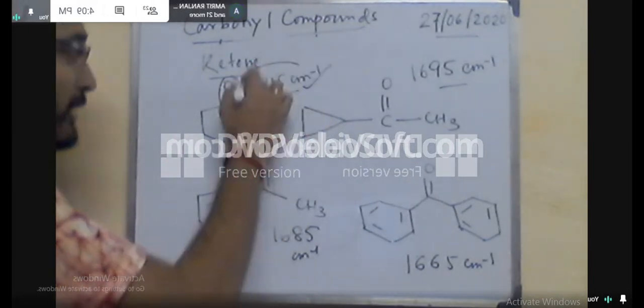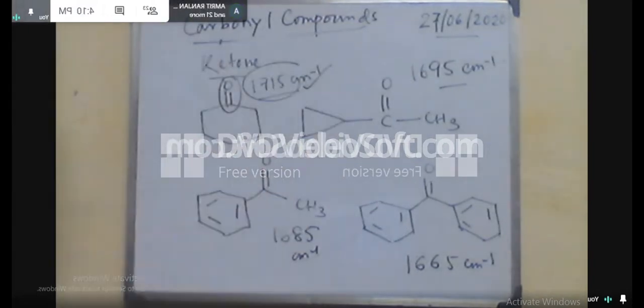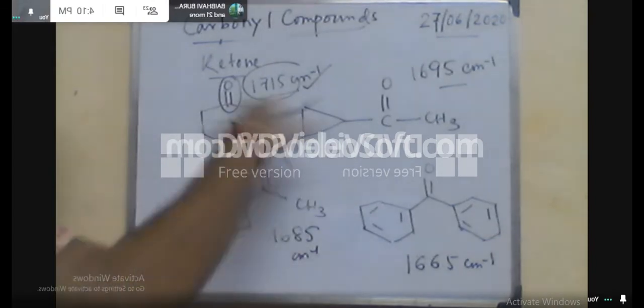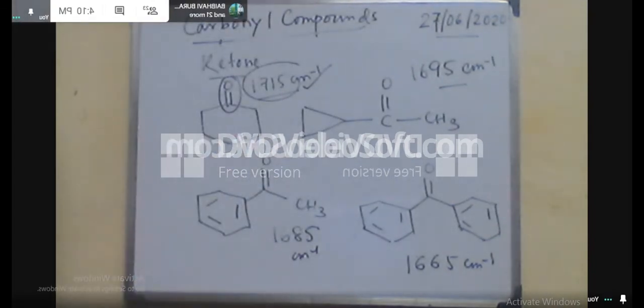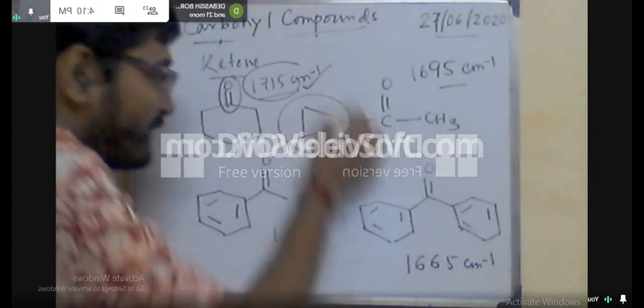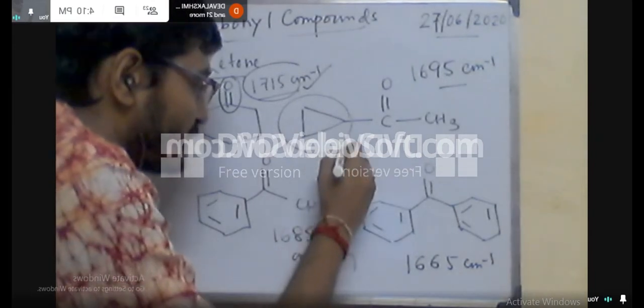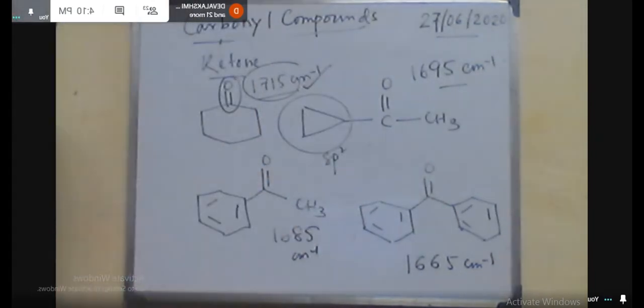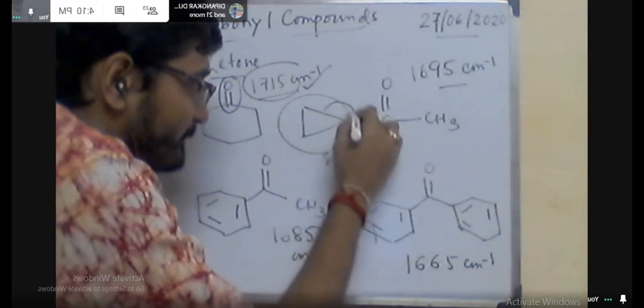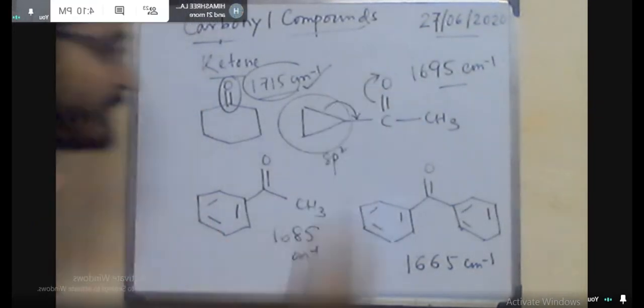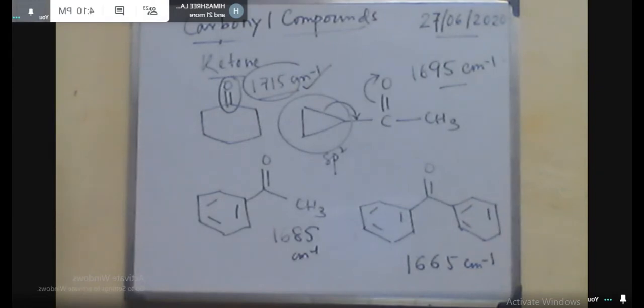Now in this case, this is a purely conjugated system, an aromatic system, which can easily take part in resonance. So this value is again less than the cyclopropyl system. Now finally here is the presence of two aromatic systems, that means two conjugated systems. So the extent of conjugation is much higher, and that's why the value is again much less than the base value. So this is the scenario. Clear?